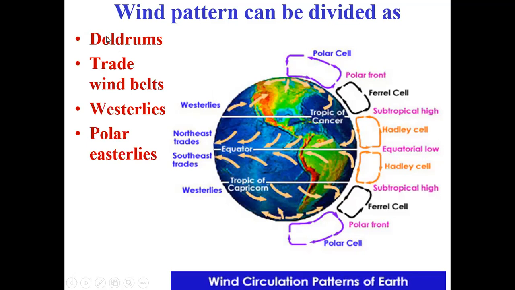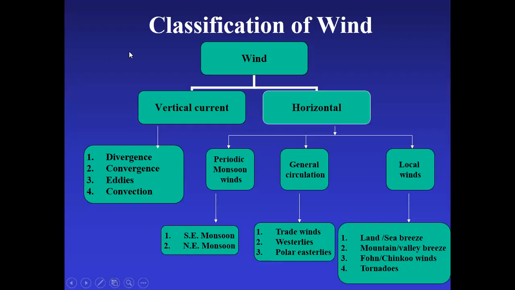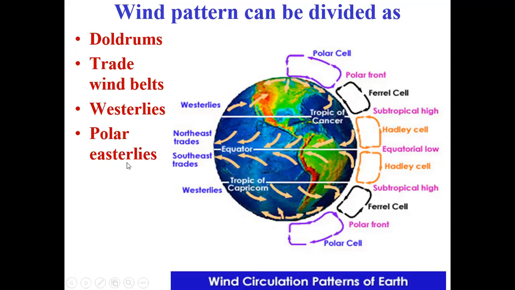So these are the wind patterns on the earth surface, in the earth's atmosphere. If you are asked in the examination to describe the wind patterns on the earth surface, then sketch the diagram and give an explanation of these different types of winds.